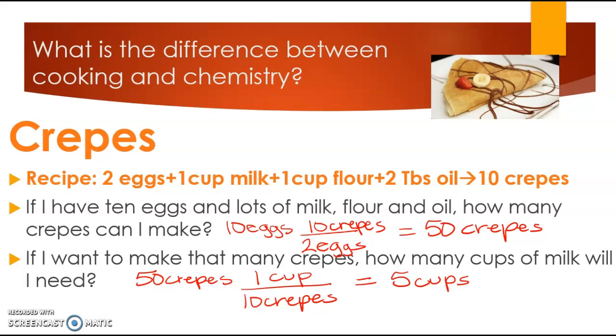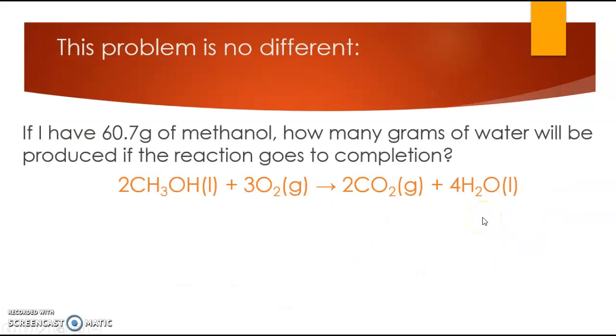So the truth is, this problem that we're looking at is no different. We have something and we want to know something else. We have a thing 1, we're looking for a thing 2. Or if we want to think about it in terms of a crepe recipe, this 60.7 grams of methanol is like the number of eggs. This is how many eggs I have. I have a recipe down here, that's my chemical equation, that helps me understand how many crepes I can make. So it's an eggs to crepes problem.